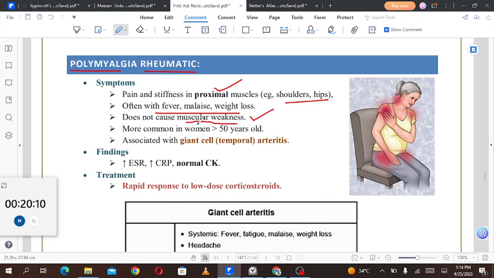Myalgia means pain. Then we have more common in women more than 50 years of age, associated with giant cell temporal arteritis. Findings: increased ESR, increased C-reactive protein, and normal creatine kinase. Treatment is with a rapid response to low dose corticosteroids.